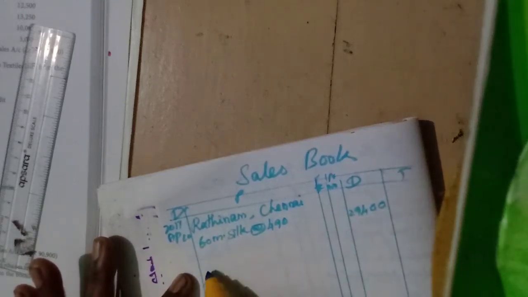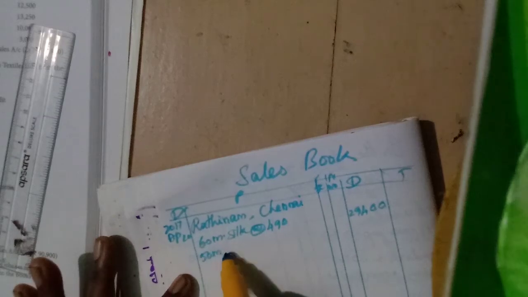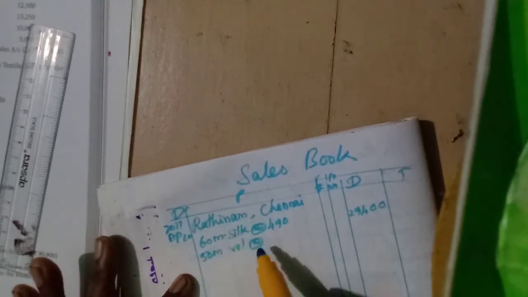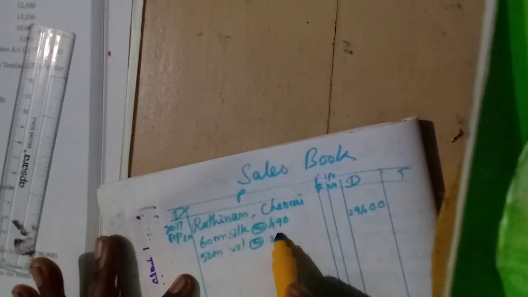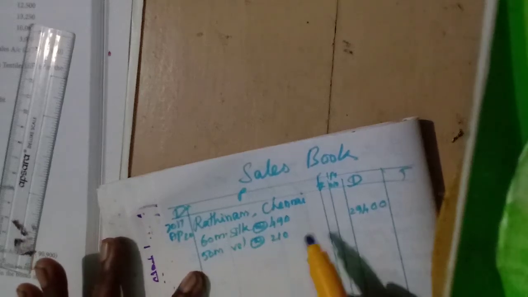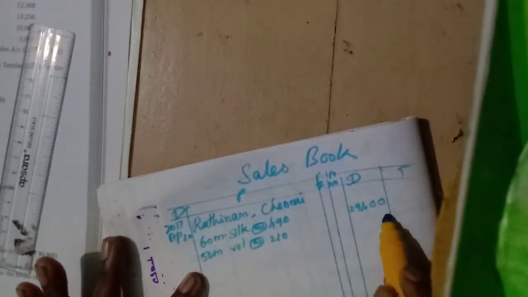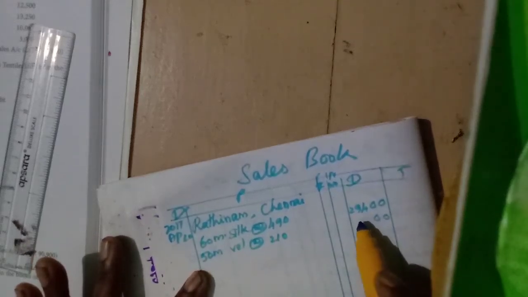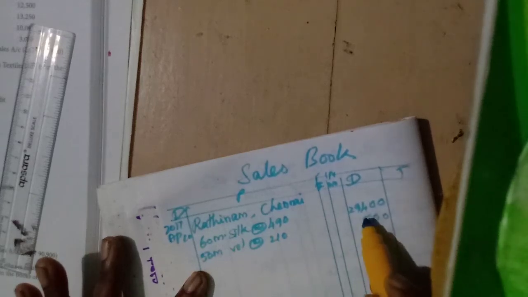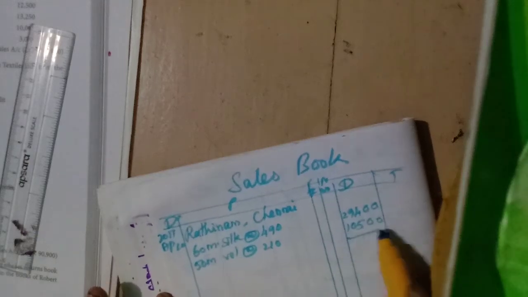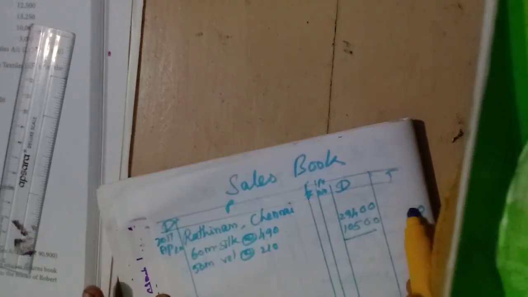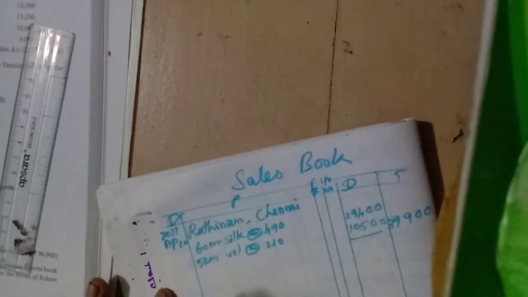Then 50 meters velvet at the rate of 210 per meter. So again 2 0. 1 5 is 5. 5 2s are 10. Okay. Add and write 0 0 9 9 3.